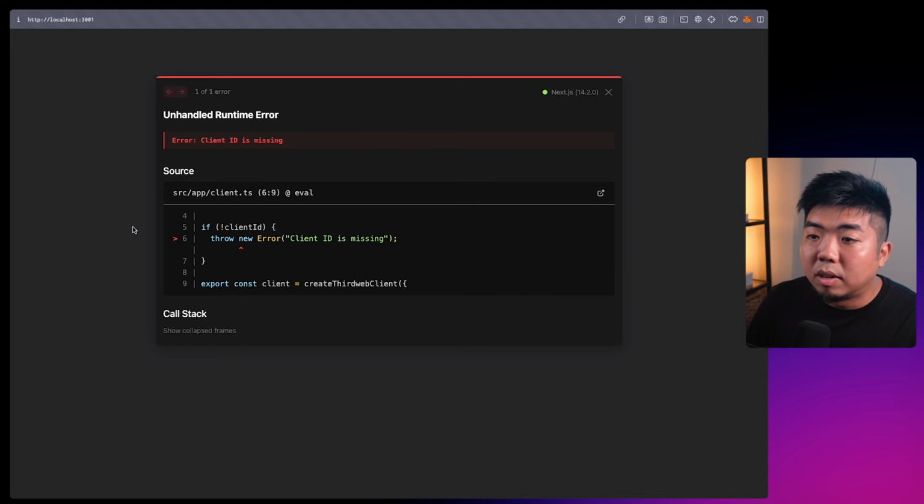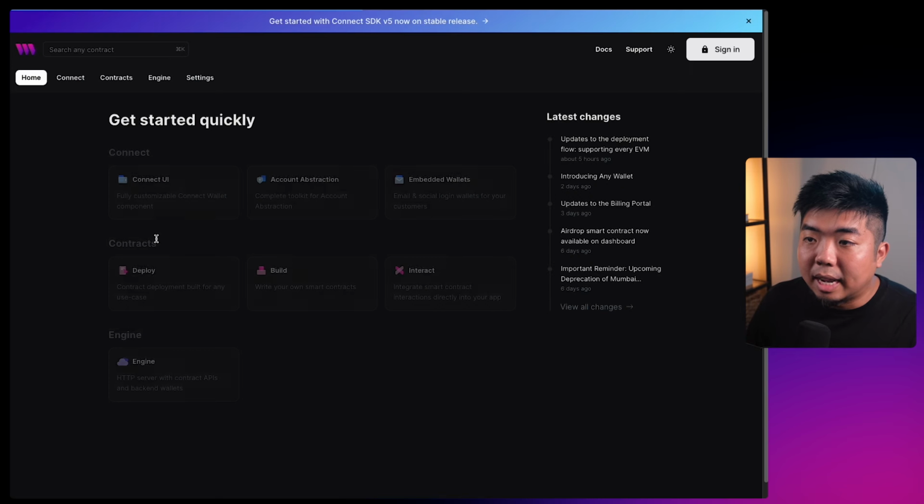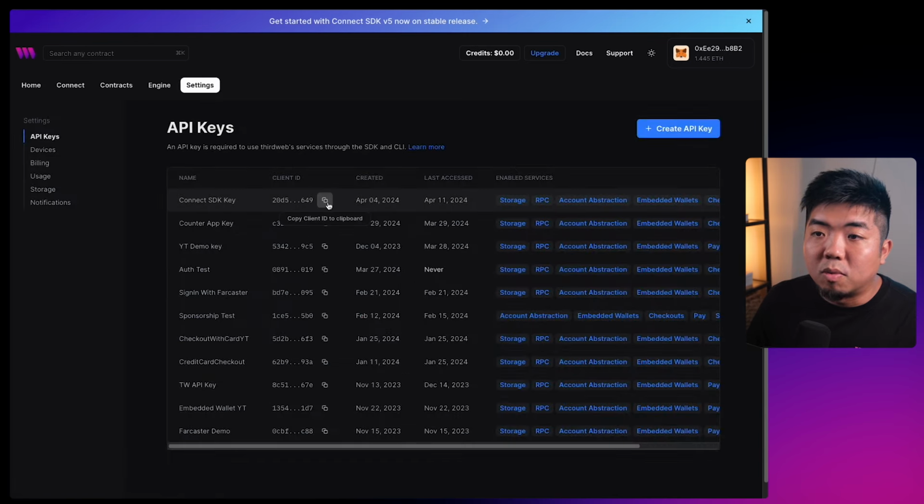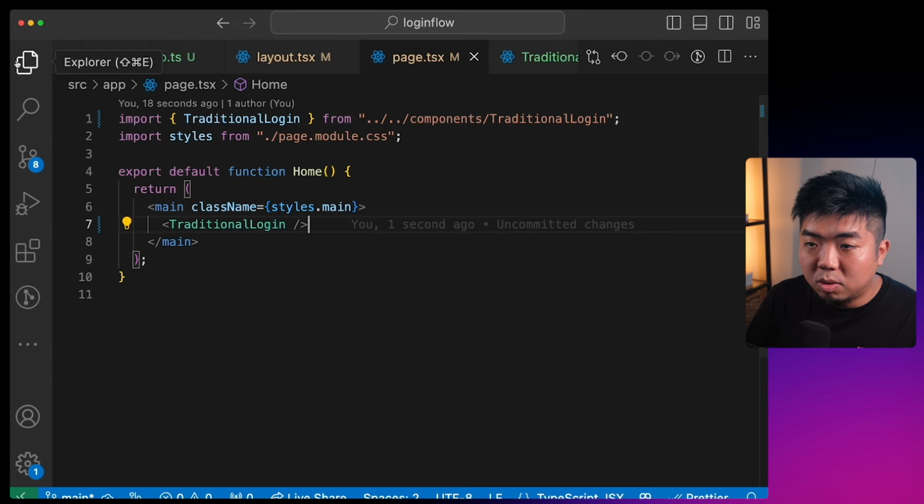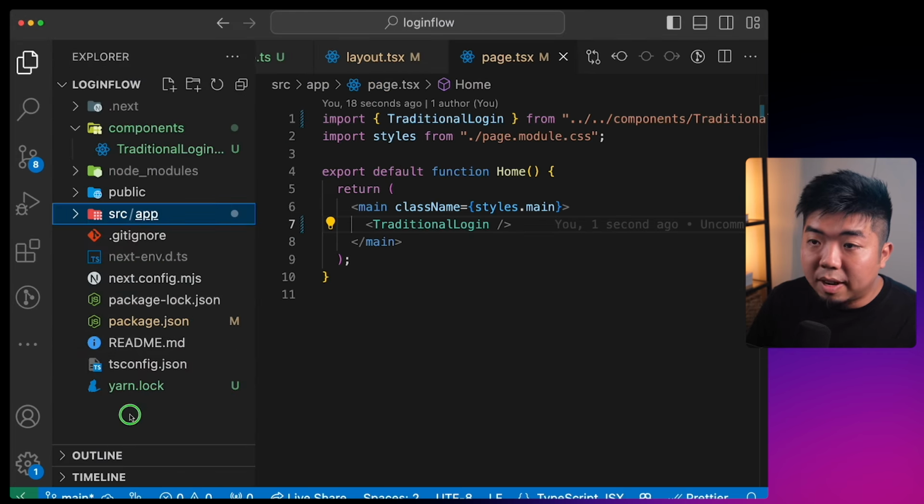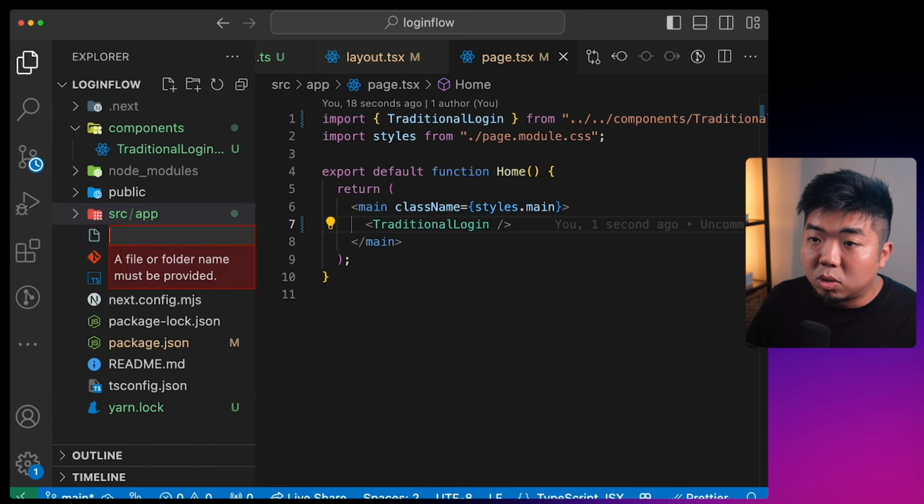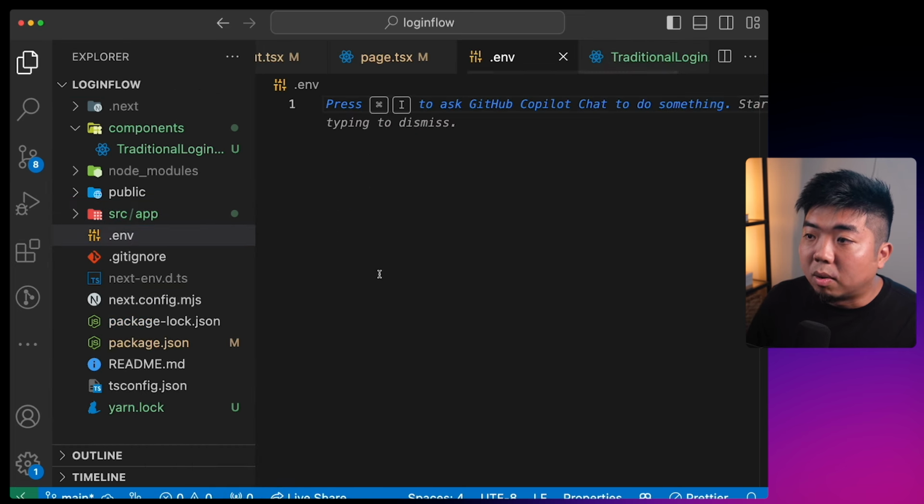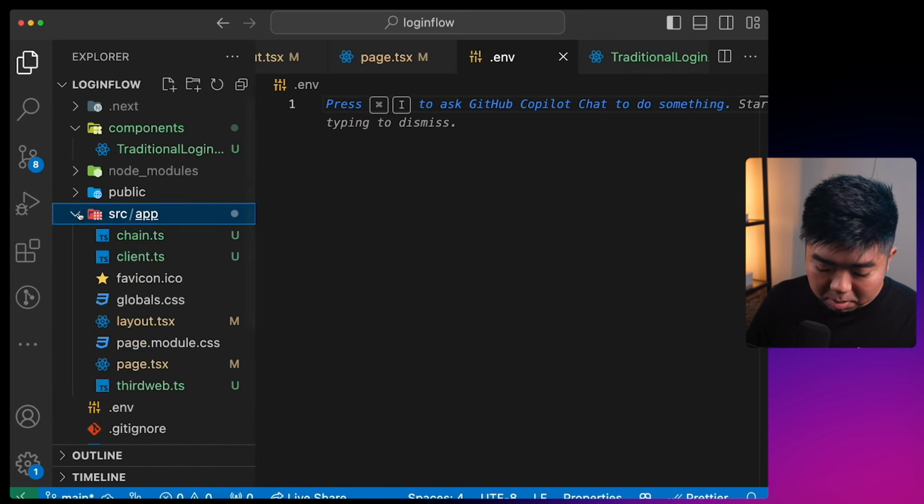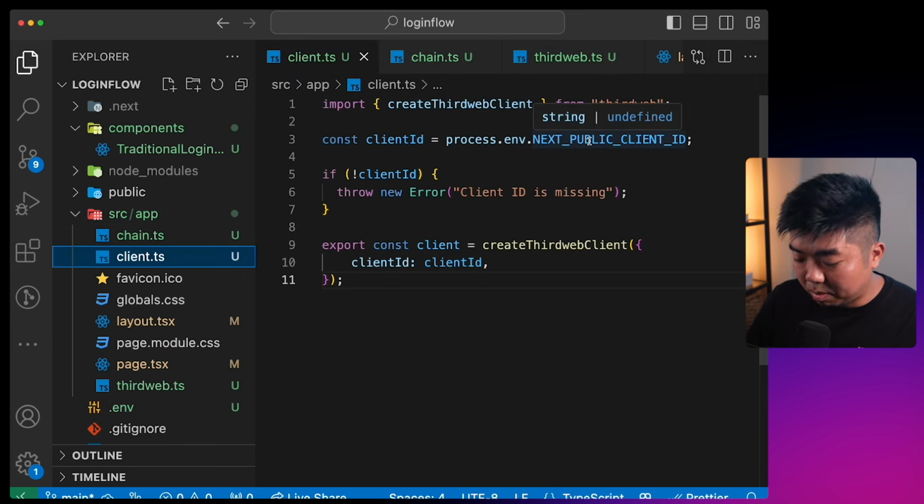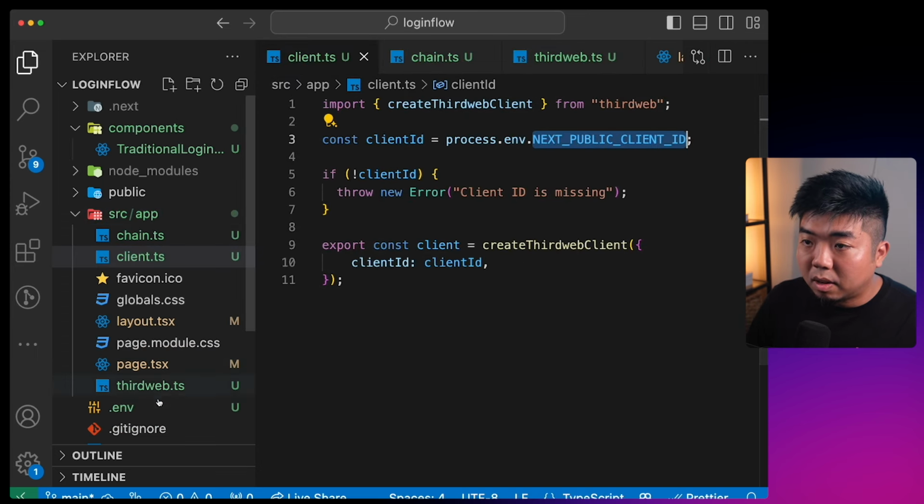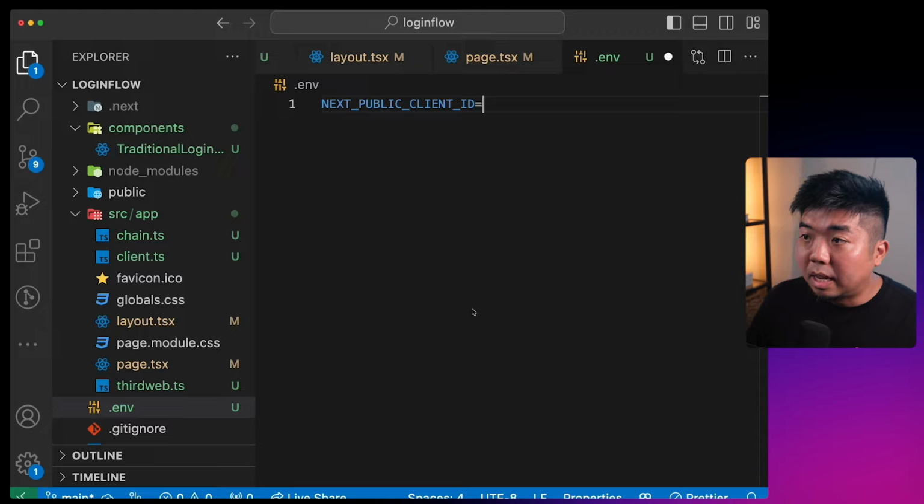Let's come to our thirdweb dashboard here, and I'm going to grab my client ID. I'm going to come over to my files. We're going to create a new .env file here, and I'm going to grab our next public client ID. That's what we called it. And paste in our client ID here.